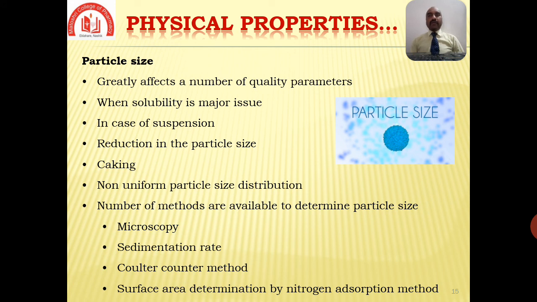Due to non-uniform particle size distribution, there is significant risk associated with content uniformity in the case of potent formulations. There are a number of methods available to determine particle size. First, microscopy, sedimentation rate, the Coulter counter method, and last, the surface area, which is determined by the nitrogen adsorption method.